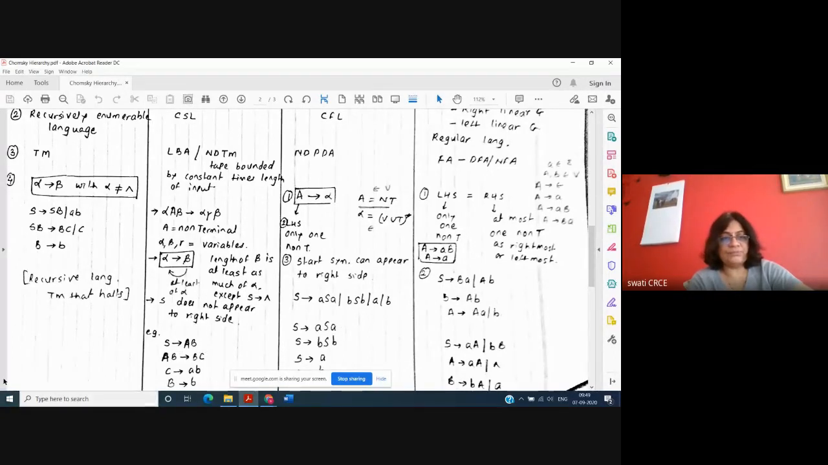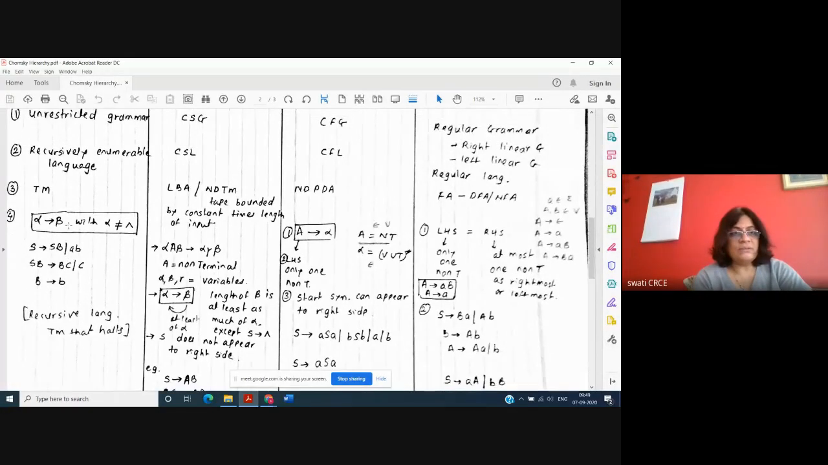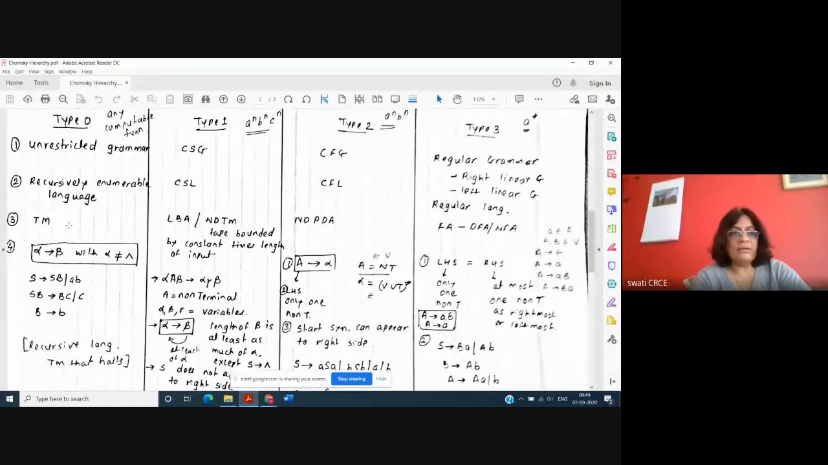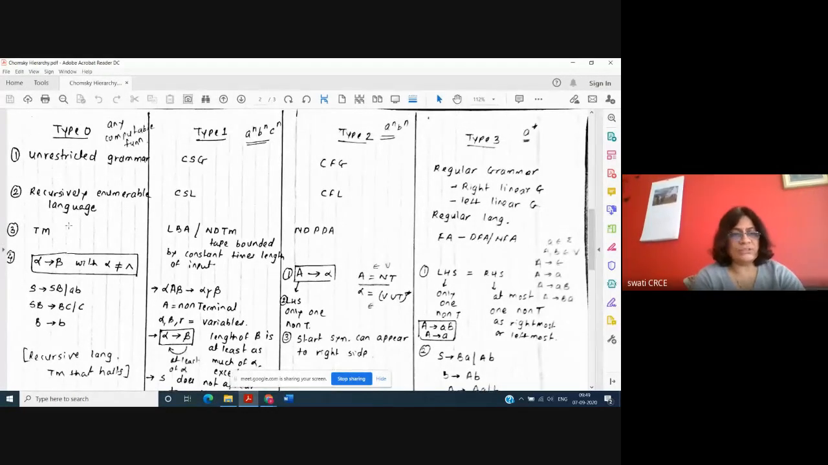That is the restriction. Okay, now this is the unrestricted grammar. The last one, type 0, is the unrestricted grammar. There are no restrictions. Anything can be there. So the language is a recursively enumerable language. The machine is a Turing machine, and the rules are of the type alpha generates beta.